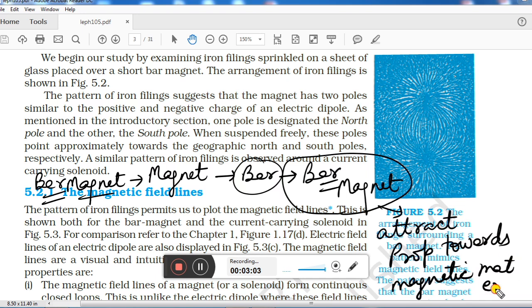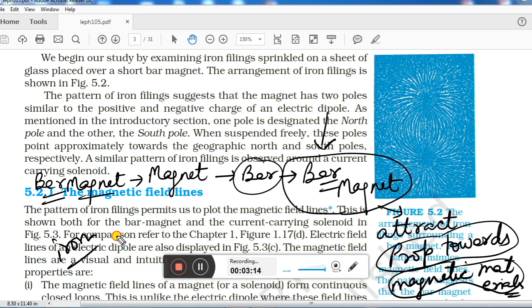That means a special kind of object which can attract magnetic materials. Magnetic materials means, suppose, iron, nickel, all these are magnetic materials.